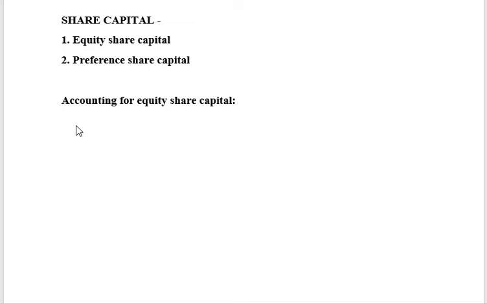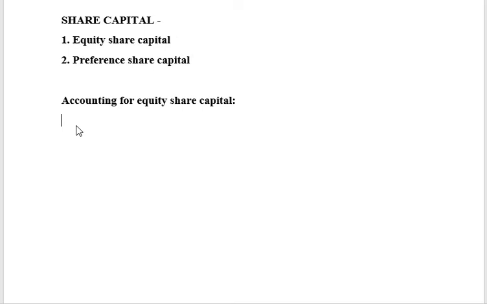Now, whenever we speak of equity capital, when it has to be issued to the people, what happens first? First, the company, being an artificial person, should declare the maximum amount of capital that it will be raising. We should not be issuing capital as and when we need, right?